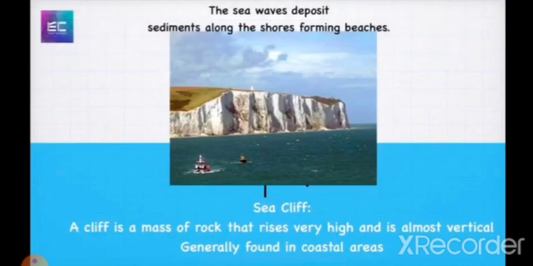Then the next one. Sea waves also erode the base of the land on the shore, forming a steep rocky coast called a sea cliff. Sea waves also deposit sediments along the shores, forming beaches. You have seen this in pictures. A cliff is a mass of rock that rises very high. You can see the land portion is very high, and is almost vertical, generally found in the coastal area.